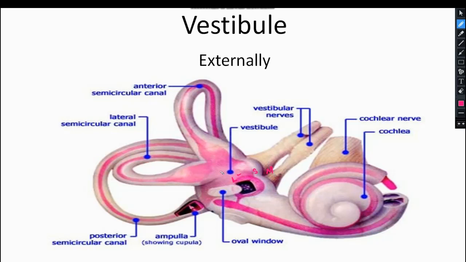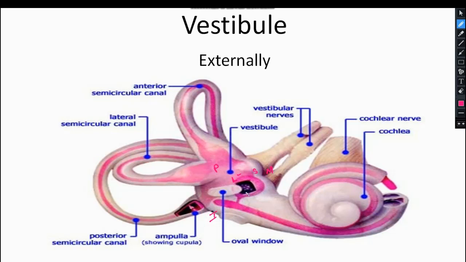Clear? This wall, which faces the semicircular canal, is the posterior wall. This wall, placed inferiorly and facing the petrous part of the temporal bone, is the inferior wall, written as I.